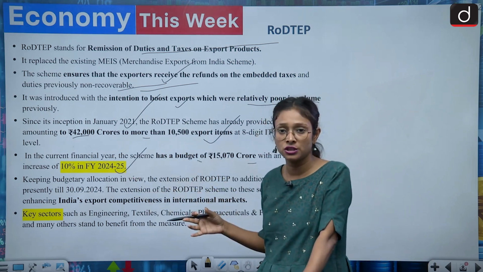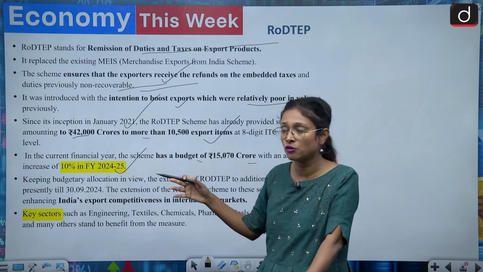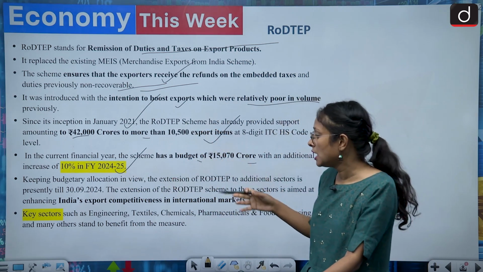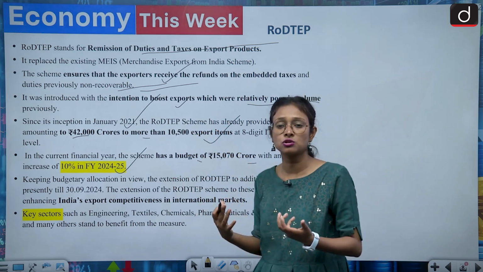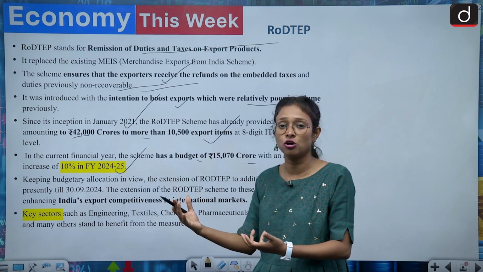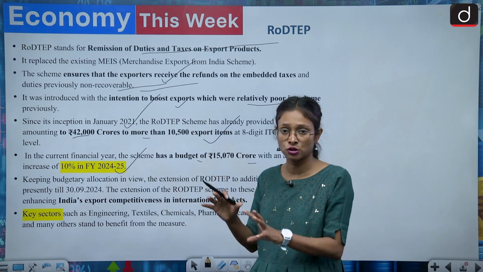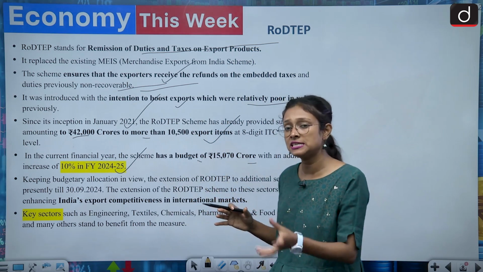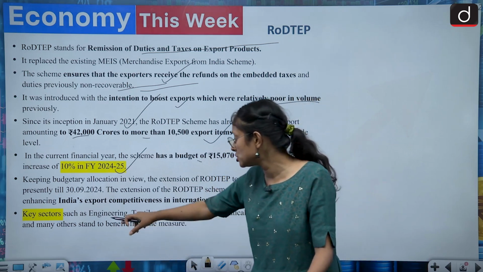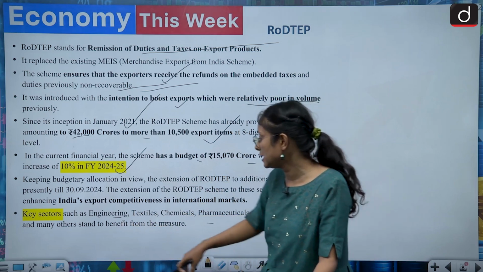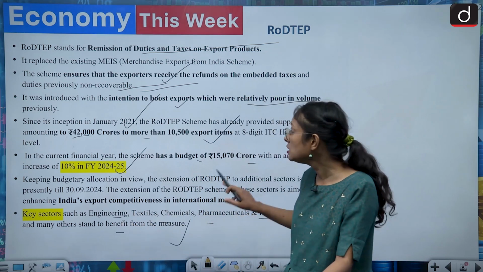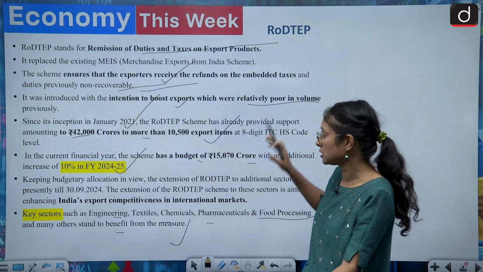So this financial year we have seen an increase in RoDTEP. And as I have already told you, this shows the export competitiveness of an economy, and it also boosts the export sector. And what are the key sectors it includes? It includes engineering, textiles, chemicals, pharmaceuticals, food processing, and many others that stand to benefit from the measure. So this is about RoDTEP.